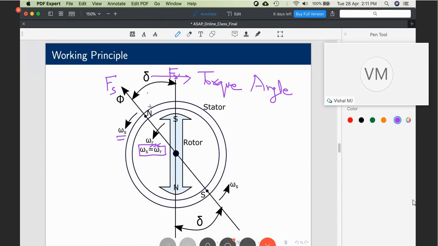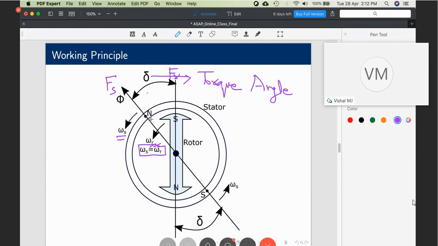Now, since I am talking about a synchronous motor, that's why I call it torque angle. If I am talking about an alternator, a synchronous generator, then this torque angle will take the name power angle. Since it is a power generation machine, it's a power angle. But since ours is a torque production machine, it is called torque angle. So torque angle, power angle, essentially the only difference is in which domain they are operating.